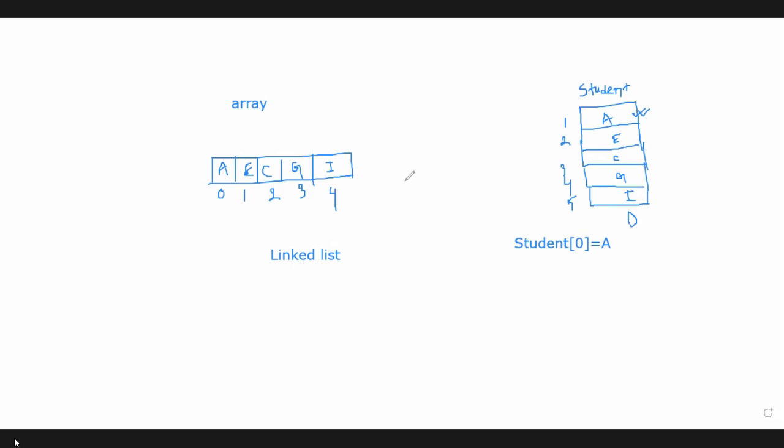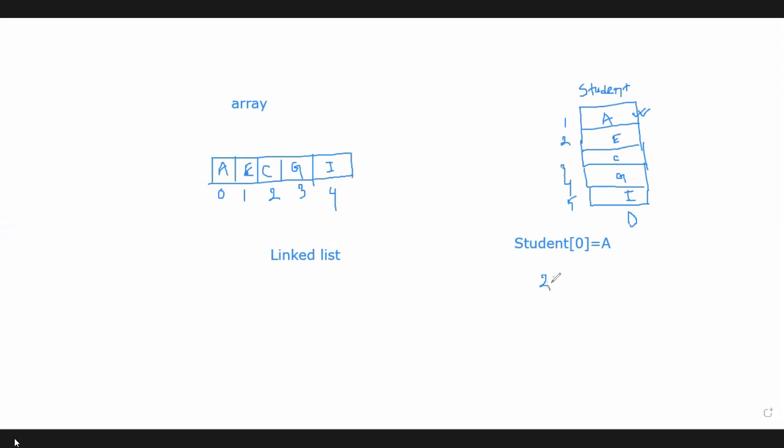So in an array, we always have to store the data items in contiguous memory locations. We have to maintain the sequence. If A is the first data item, it should be stored first. If E is the second data item, it should be stored next. But in a linked list, we don't need to follow that.